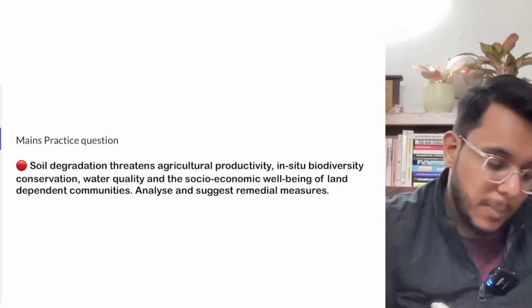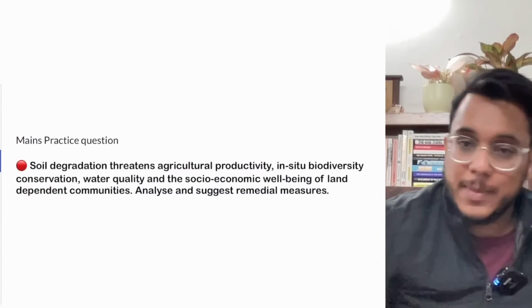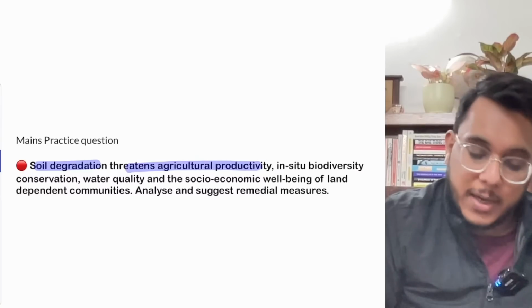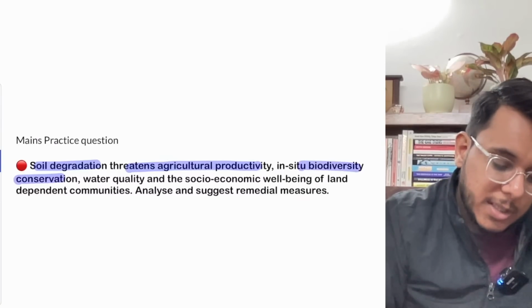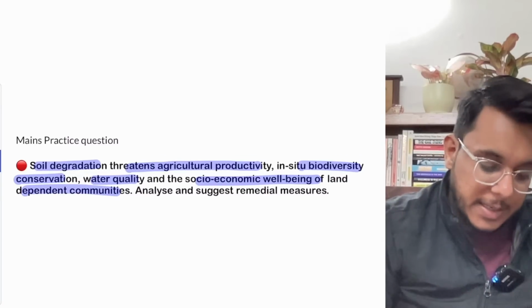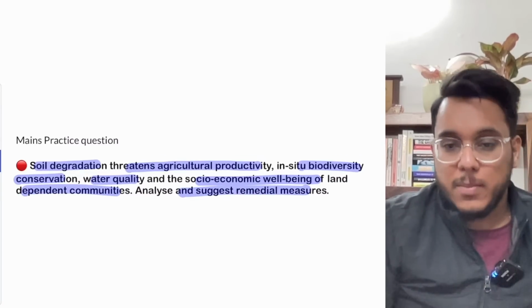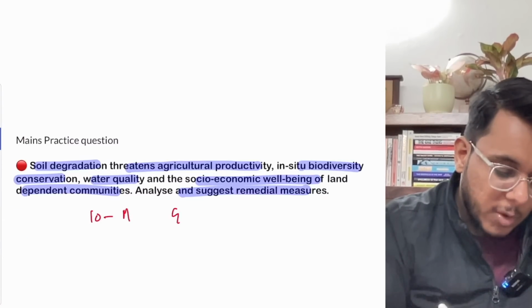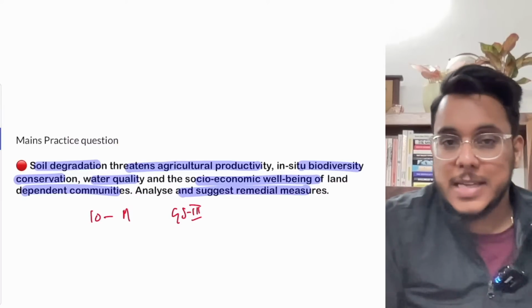Now, guys, we'll take the mains practice question for today. The mains practice question says: soil degradation threatens agricultural productivity, in situ biodiversity conservation, water quality, and the socio-economic well-being of land-dependent communities. Analyze and suggest remedial measures. This will be a 10 marker question for the GS paper number 3. So guys, that is all about it.